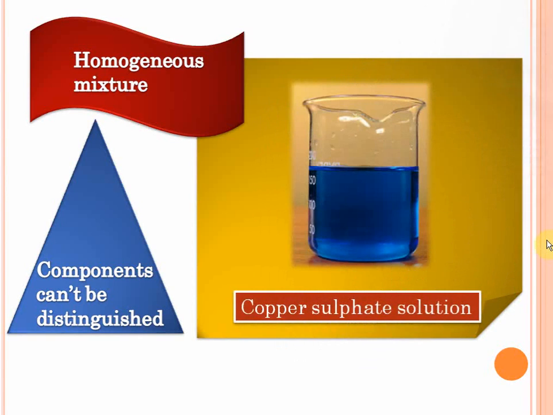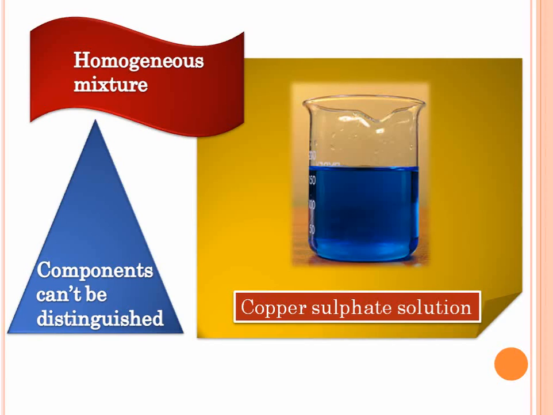Understood? Take copper sulfate solution. If you take one spoonful of copper sulfate solution from the top and from the bottom, you'll see that it has the same amount of copper sulfate and water. In fact, every part of the copper sulfate solution has the same amount of copper sulfate and water. So a uniformly spread out mixture is called a homogeneous mixture.